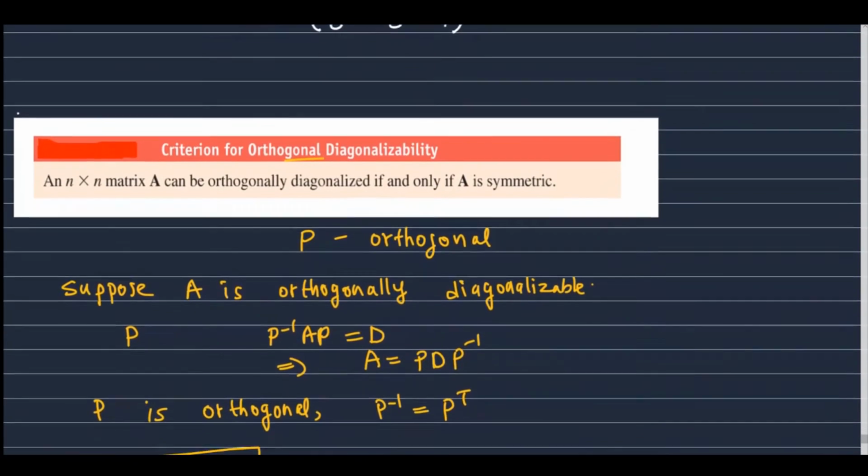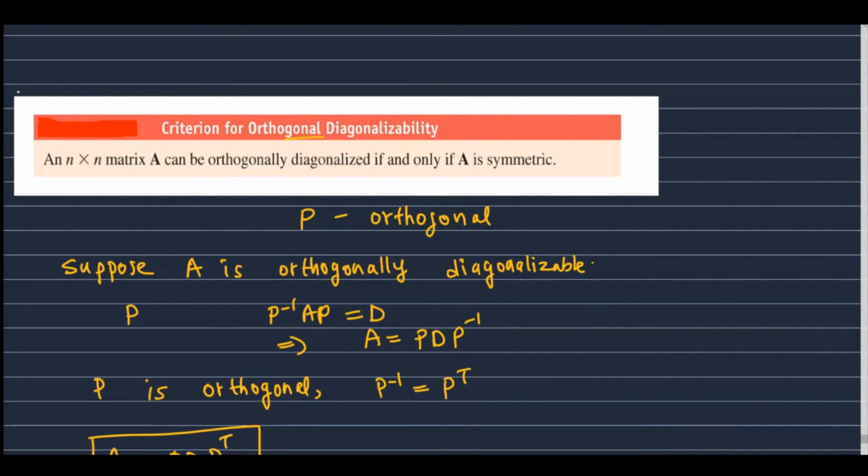Now we will see a criterion for orthogonal diagonalizability. So we see that an n by n matrix A with real entries can always be diagonalized, because we can always find n linearly independent eigenvectors for such a matrix.